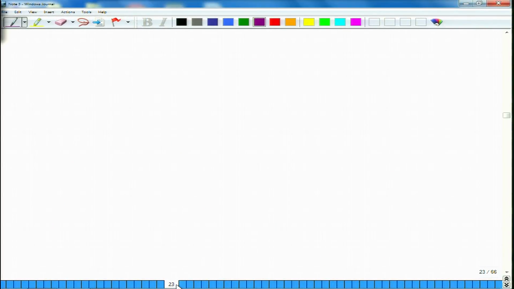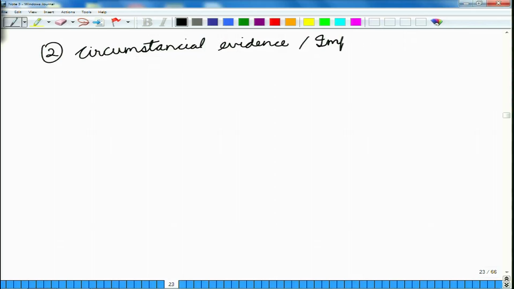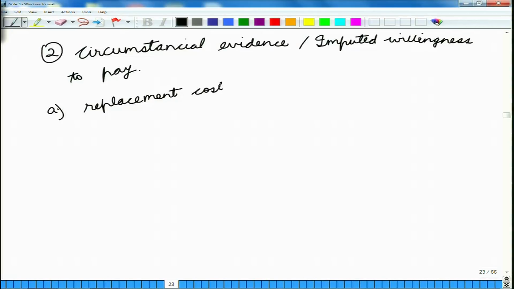Now, another way in which we do an economic valuation is called the circumstantial evidence, which is also called the imputed willingness to pay. And here we have two methods. One is called the replacement cost and the second is called the damage cost avoided.